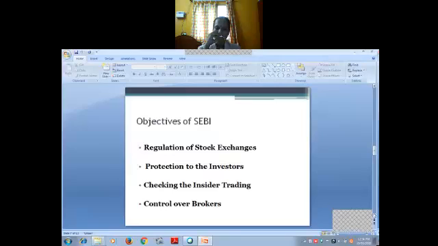And then control over brokers. It is important to supervise or check the activities of the brokers and other middlemen in order to control the capital market. So many brokers will be there inside the stock exchange, many of them will be involved in the trading. So it was necessary to establish SEBI, so that they can control the brokers. This is the main objective of SEBI.